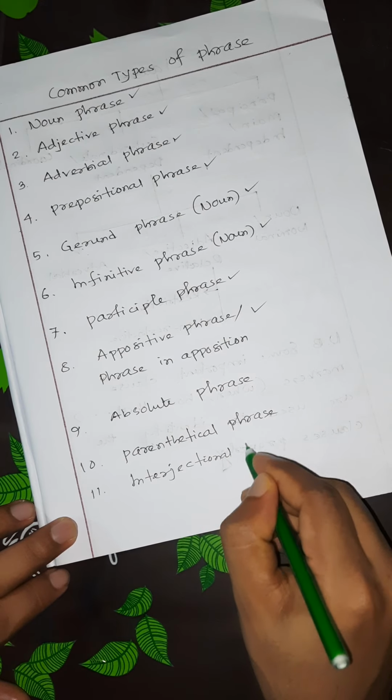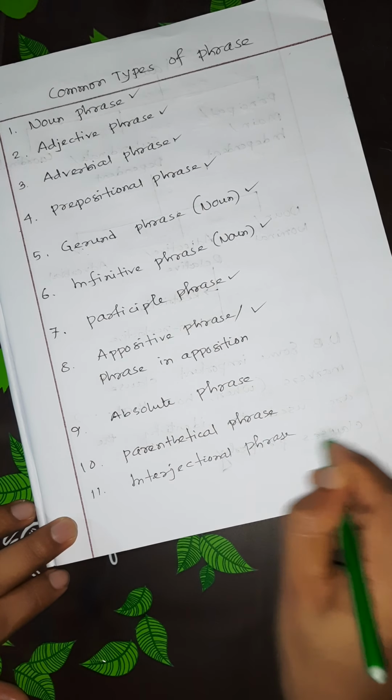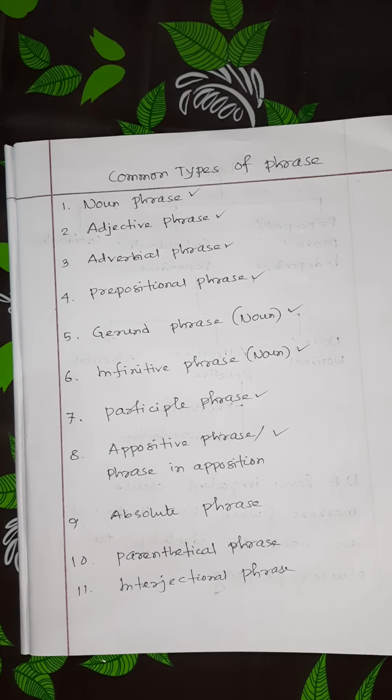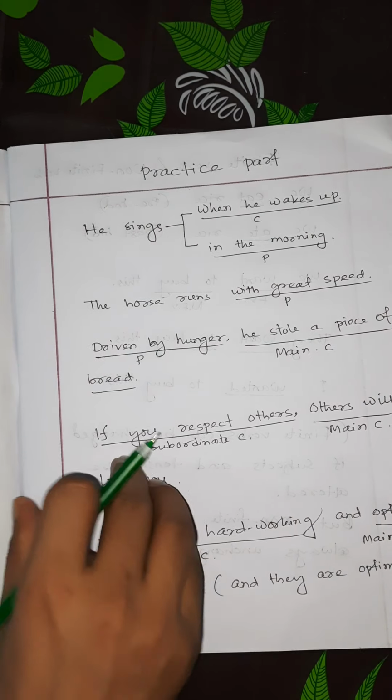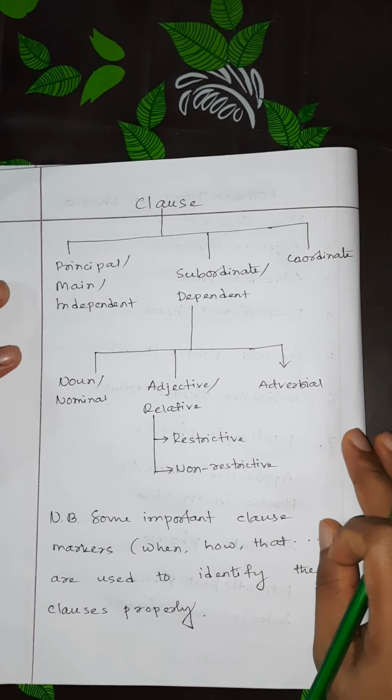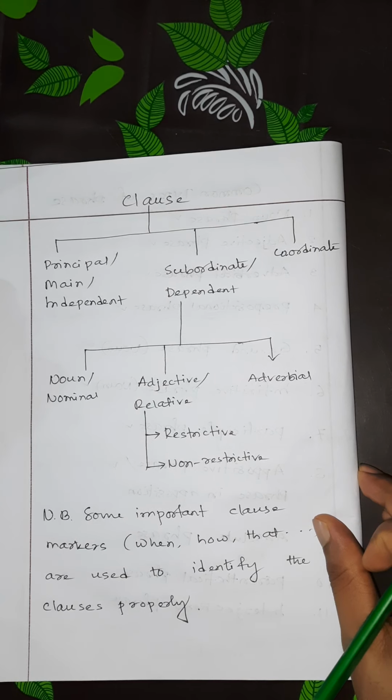Interjectional phrase. We can also say like this. All right, so let's have a look at what is next. Now it's the turn of the classification of clause, right?